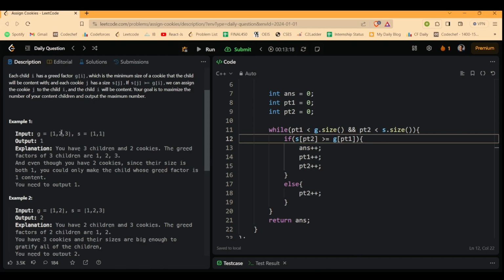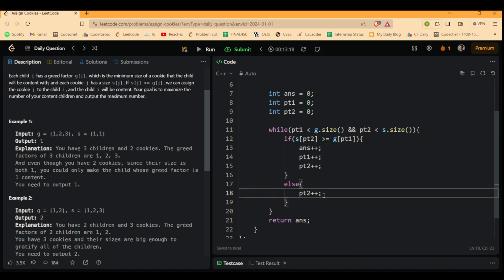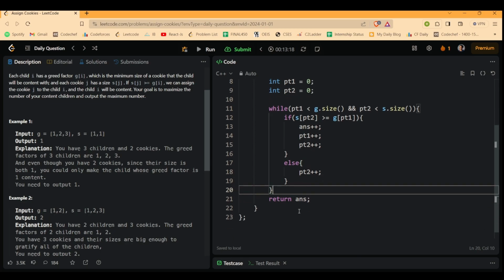So what you can do here is keep pointer 1 of vector G at the same position, and try to increment pointer 2 of S in order to find a number which will later be able to satisfy this greed of a higher number. It may be possible that after 1, 1, 1 there will be some number, let's say 3, and in that case it will be able to satisfy this greed of 2. So whenever this condition is not satisfied, we only increment pointer 2, the pointer for vector S. And at the end of the day, we'll return our answer.